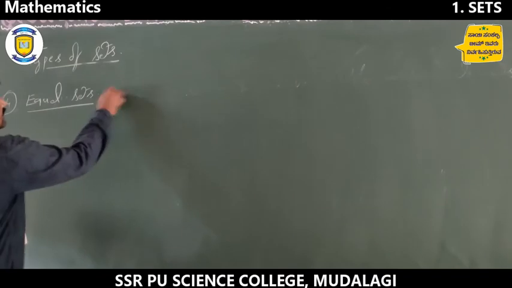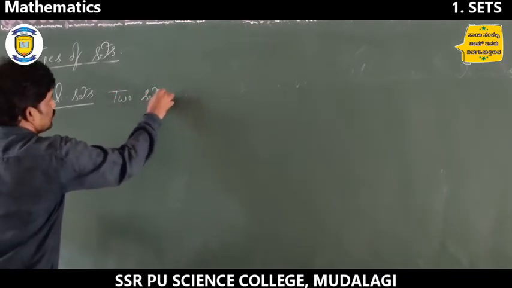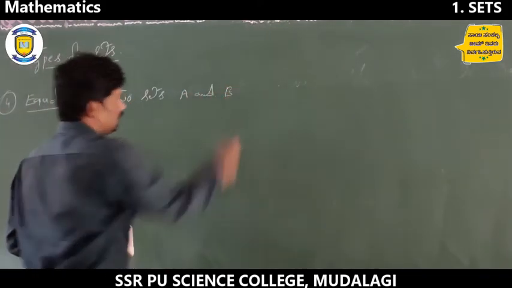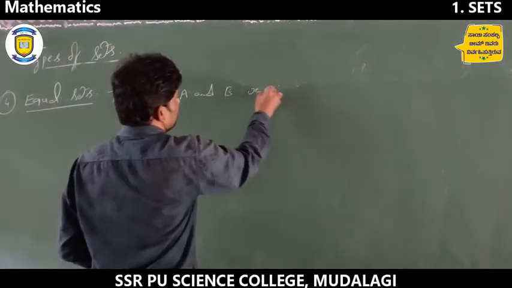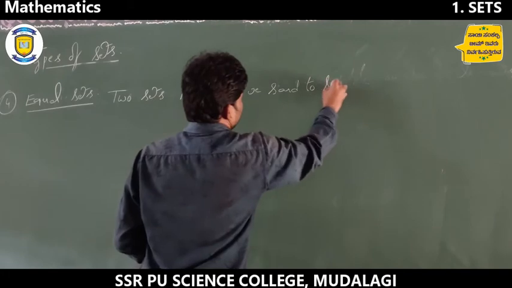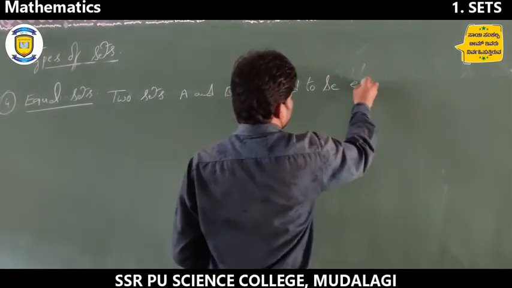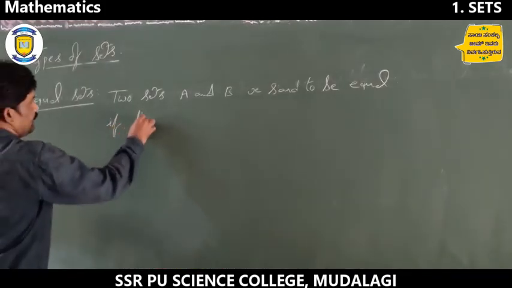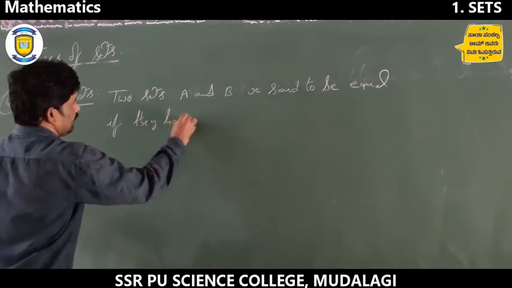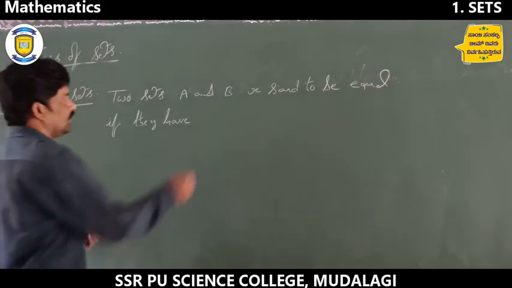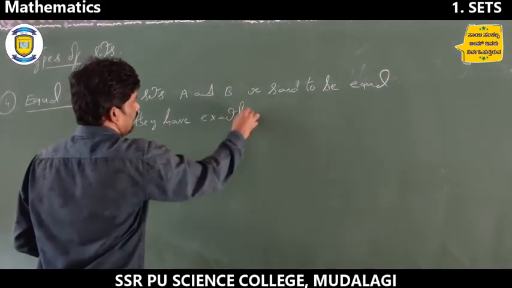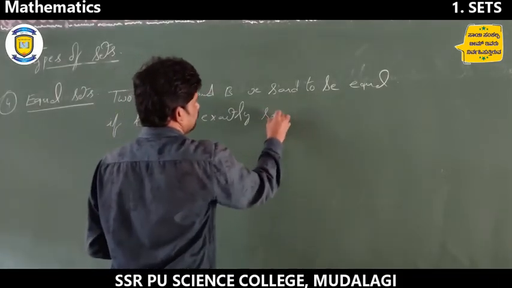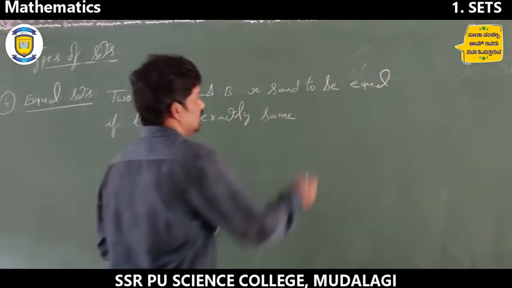So now, two sets A and B are said to be equal if they have exactly the same elements.